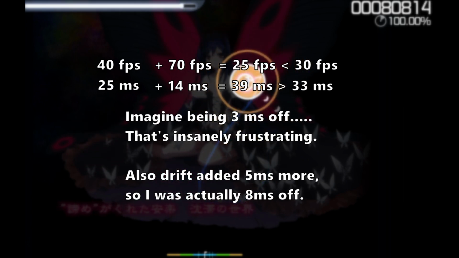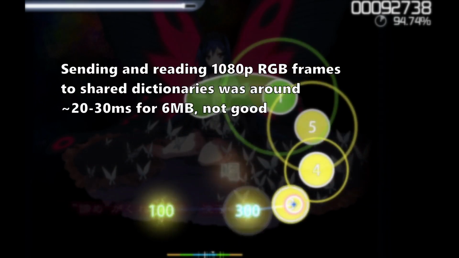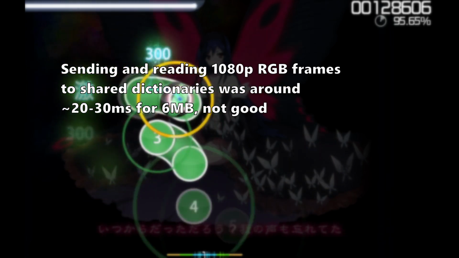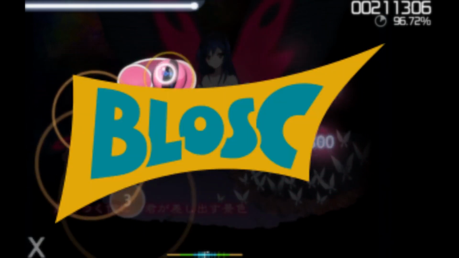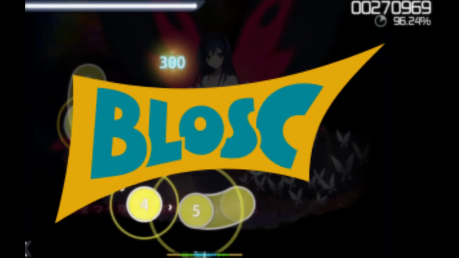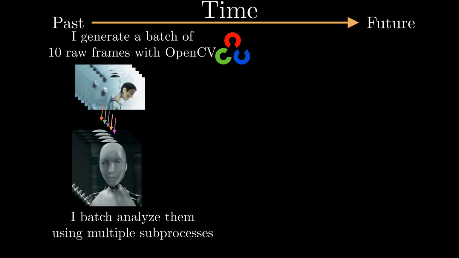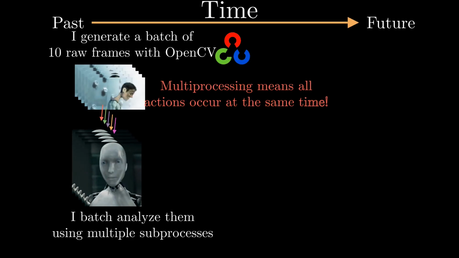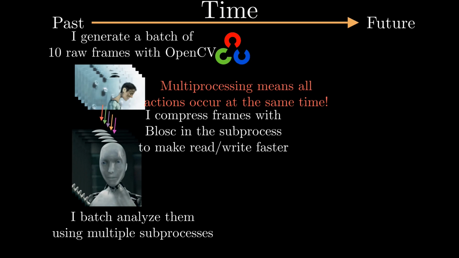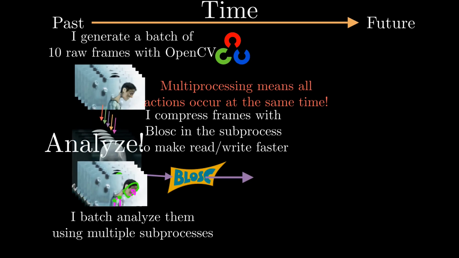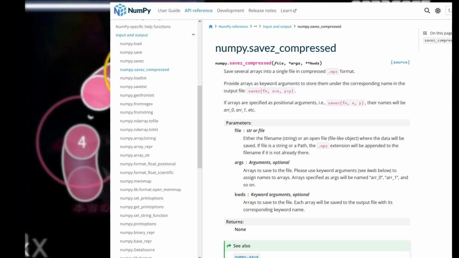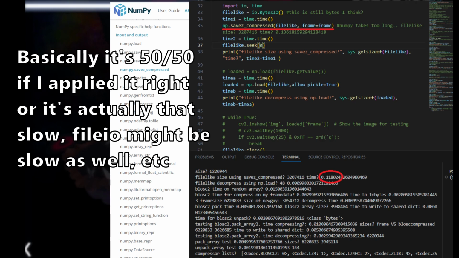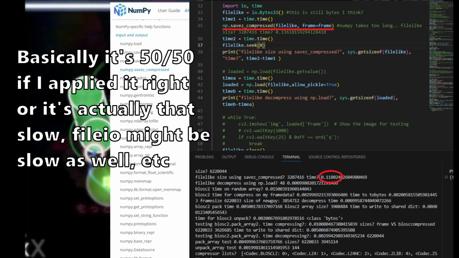I'm missing my target. Another thing was that I was sending and reading numpy arrays of 1080p quality, which are around 6 megabytes. It was taking 30 milliseconds just to read it. Now here's our hero, BLAS. Again, we are standing on the shoulders of giants. The trick is using BLAS to make the frames smaller in the subprocess, then decompress the frames in the main program. This is because I have more time to compress in my pipeline at any one of my subprocesses when I'm applying pose estimation than I do to decompress at the final stage, which is just showing pixels on a screen. I tried using numpy save compress, but it was too long, clocking in at 136 milliseconds per frame.